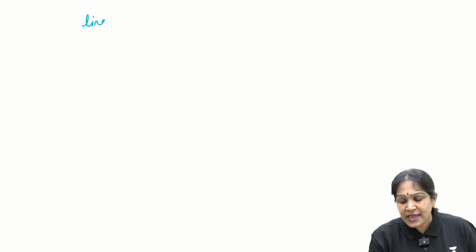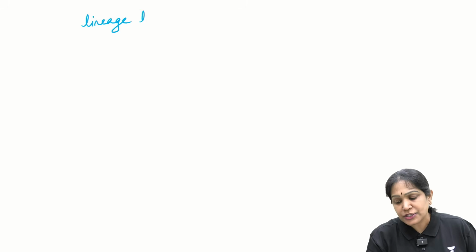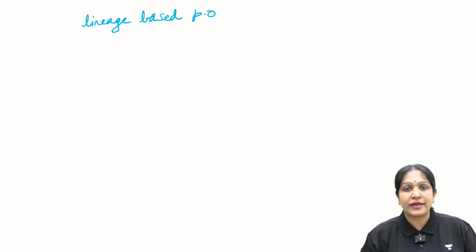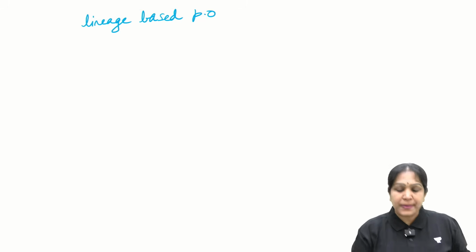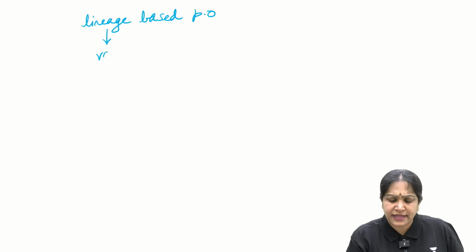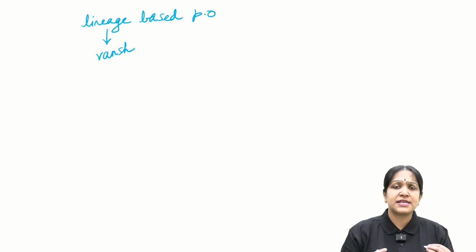For example, you have a lineage based political organization. Okay, means what? Lineage is something like vansh. It is just like a family.